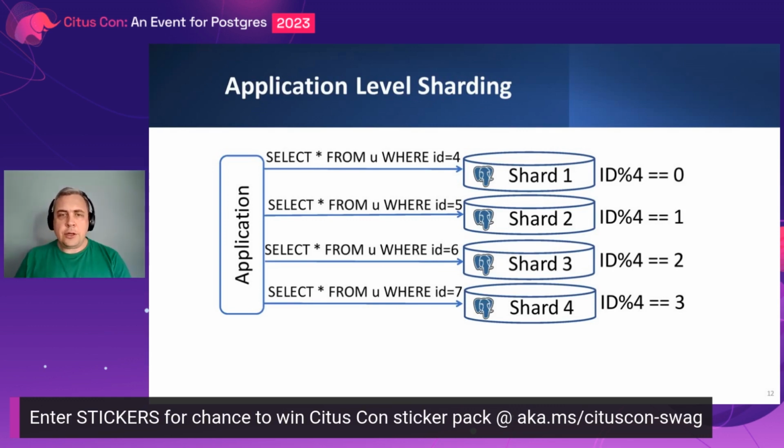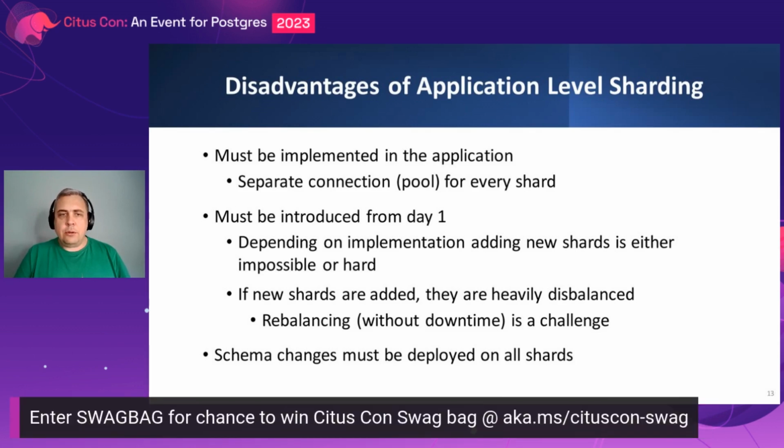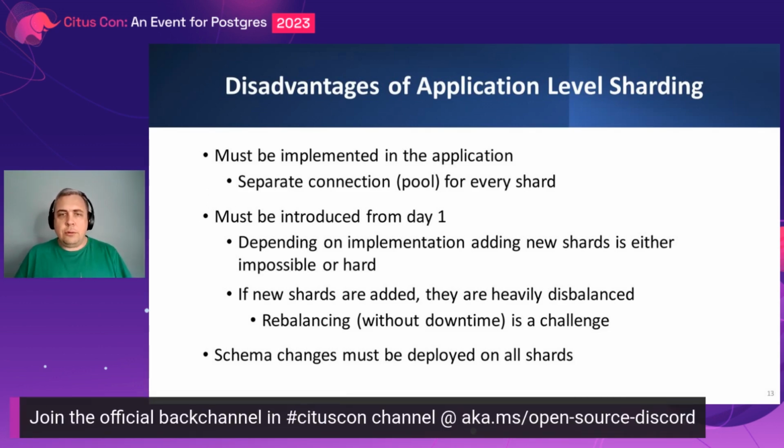with application level sharding, there are definitely pros and cons. The main advantage of application level sharding is that the application connects directly to every shard, and latency is very minimal. So it does not see a difference compared to when it works with just normal Postgres, because it is really normal Postgres without any hacks.